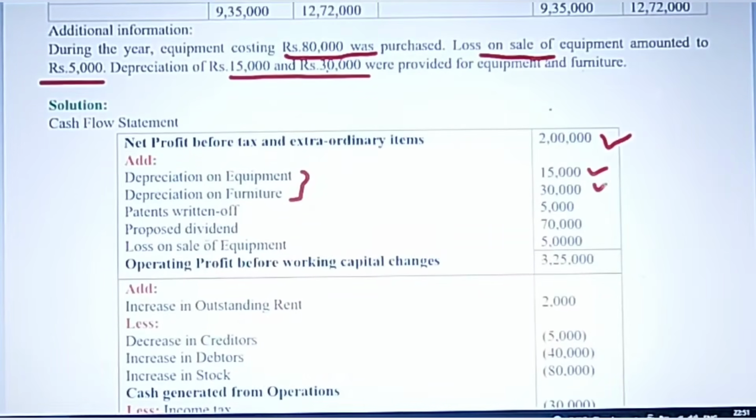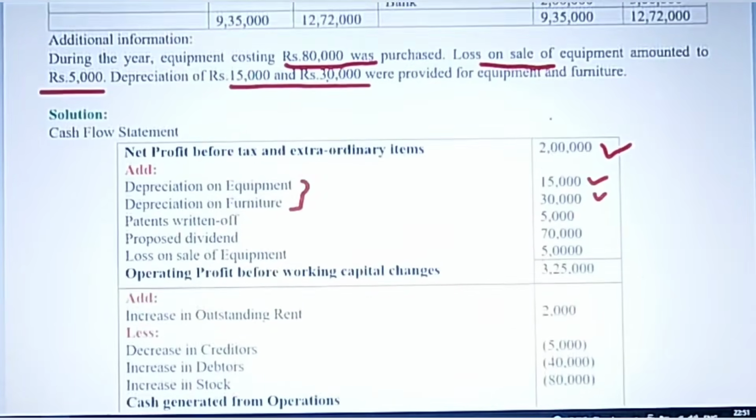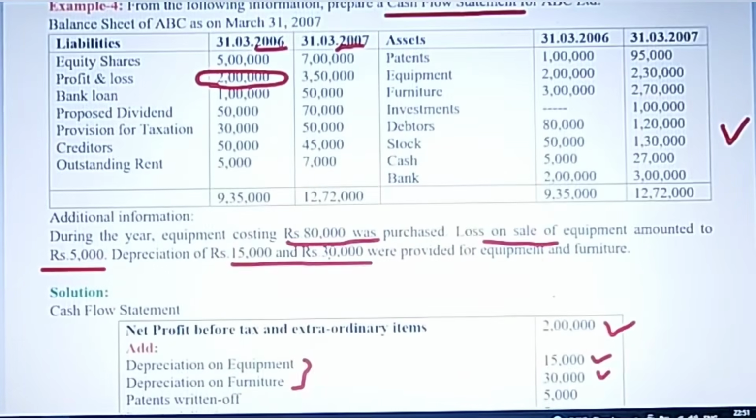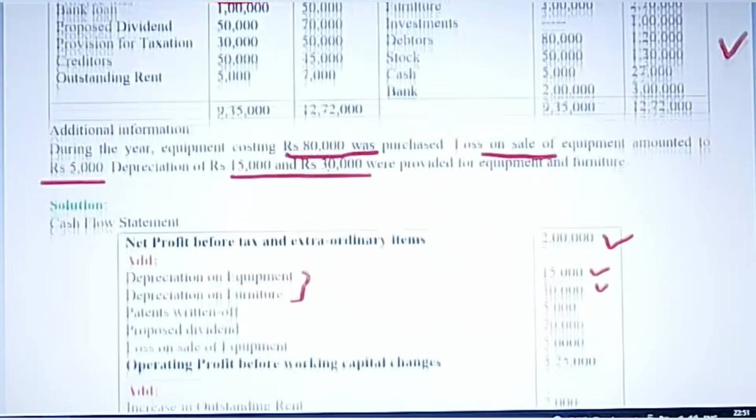So you will add up all this. Then patents. Now patents written off is already there, as you can see here. Patents in 2006 was 1 lakh, and by the end of 2007 it becomes 95,000. So there is a written off of 5,000.